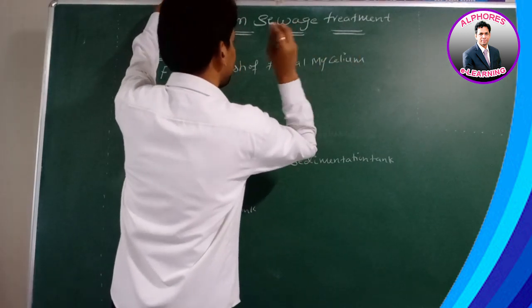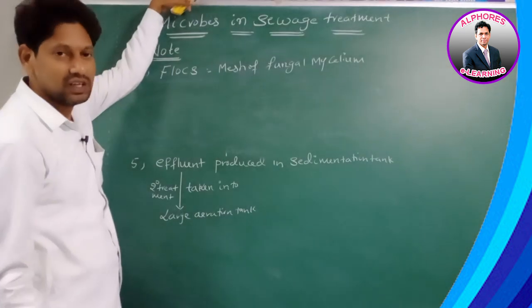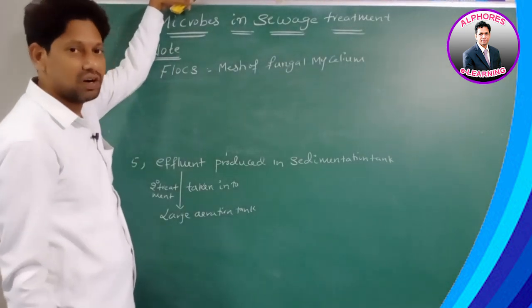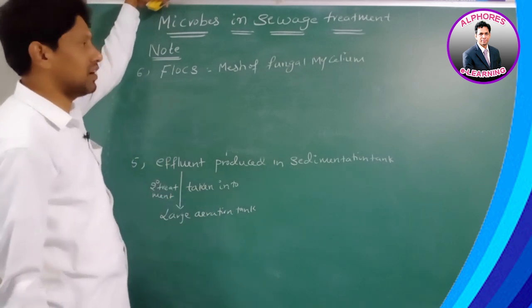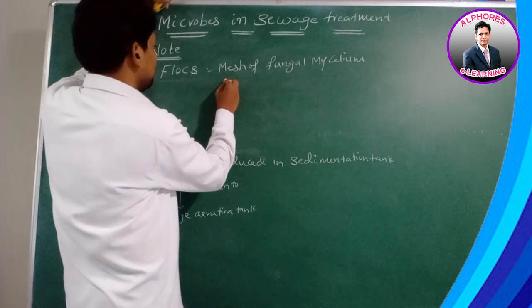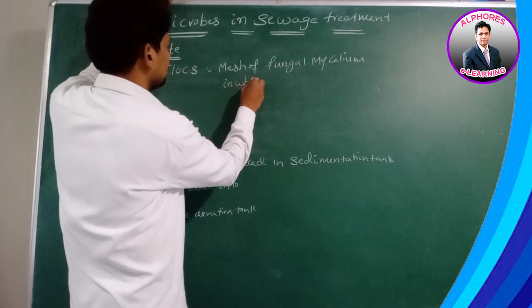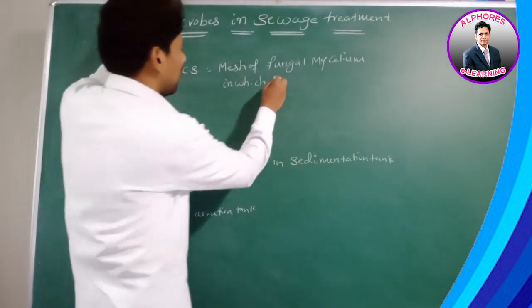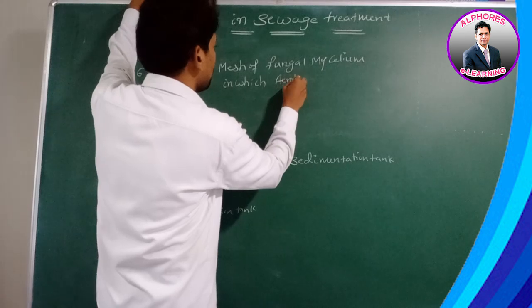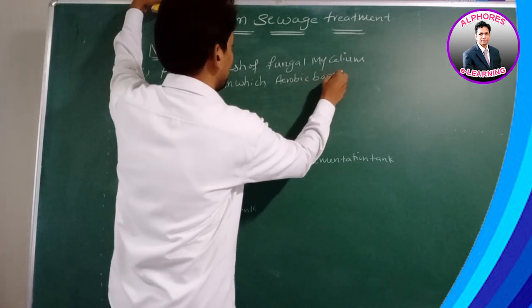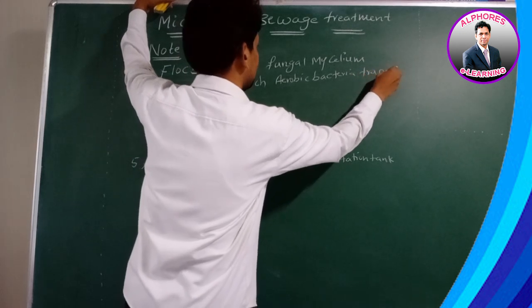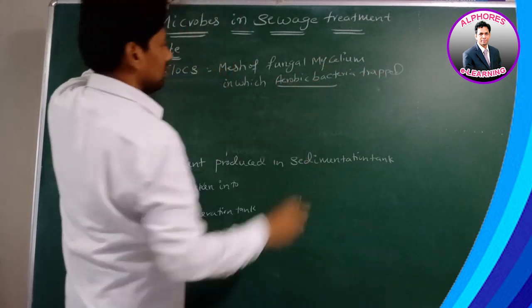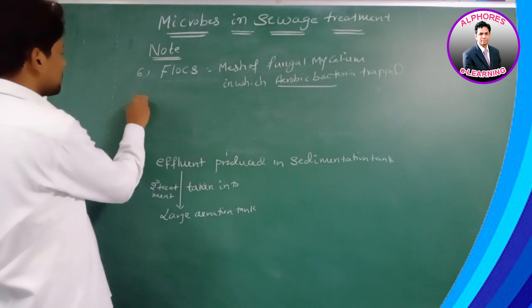The body of fungi is called mycelium. Therefore, flocks means a mesh of fungal mycelium in which aerobic bacteria are trapped.